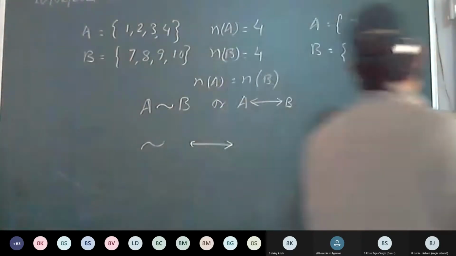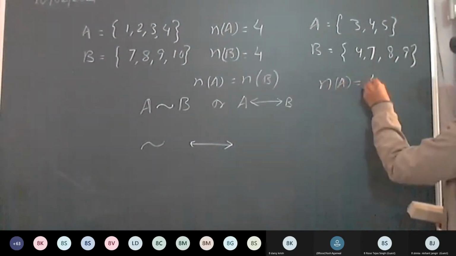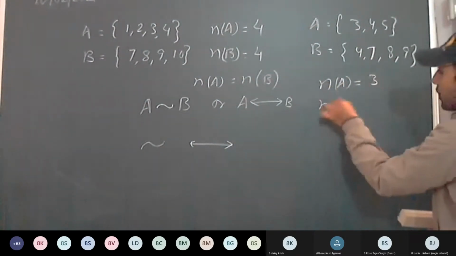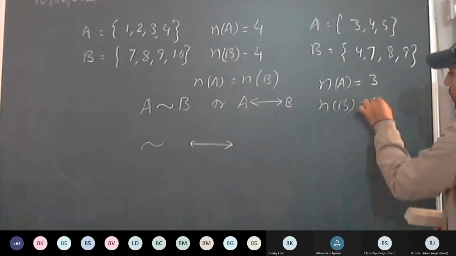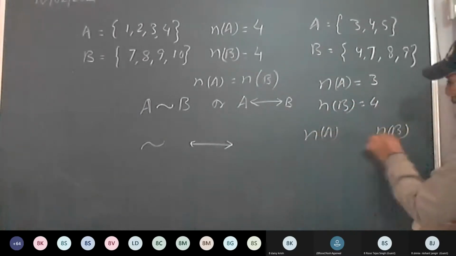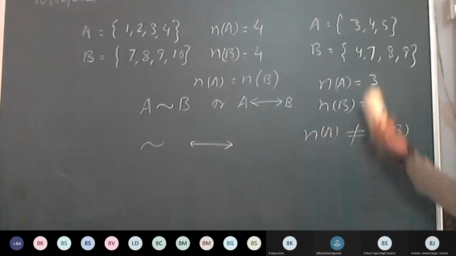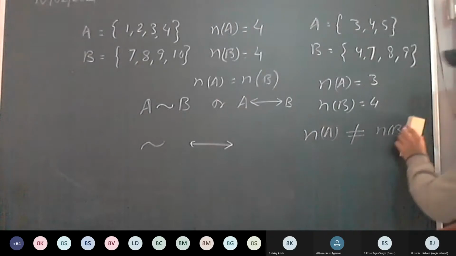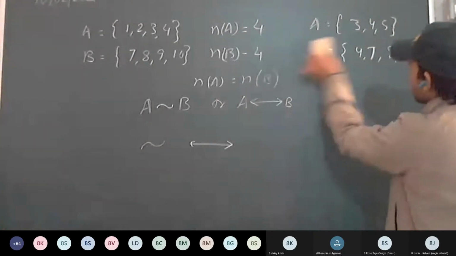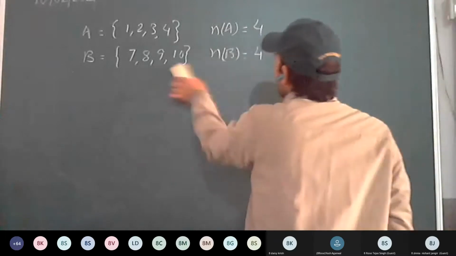They are not equivalent sets because N of A equal to 3. N of B equal to how much? 4. So N of A and N of B are not equal. Cardinal numbers are not same. Therefore, they are not equivalent sets. Okay. Subset, superset, equal set we will discuss afterwards. We'll start exercise first.